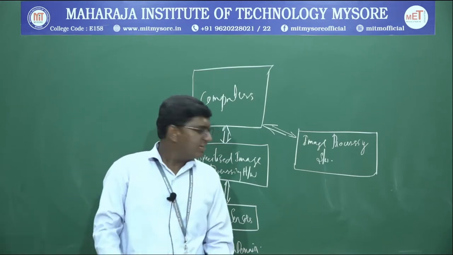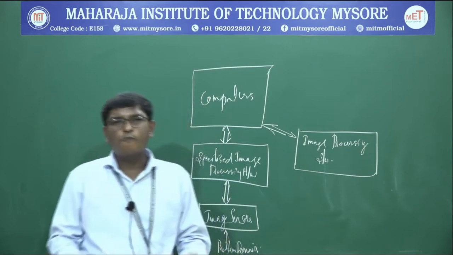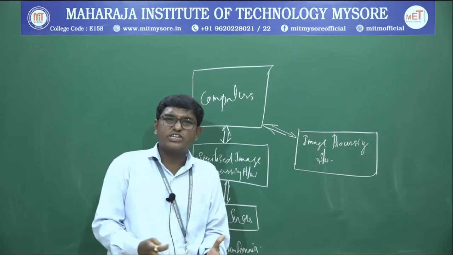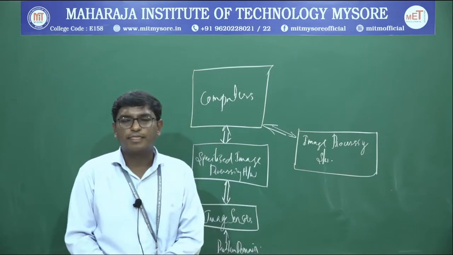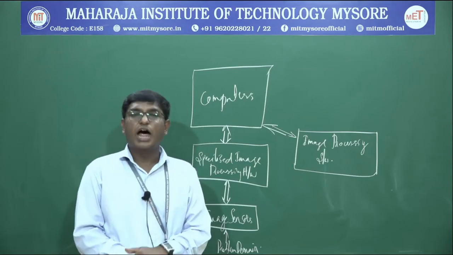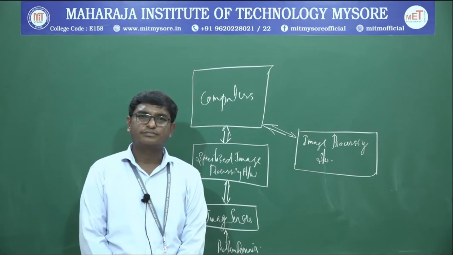Nowadays, software is available where an end user can also write code for the image and get specialized results. By this, more sophisticated software packages are allowing users to go for image processing.